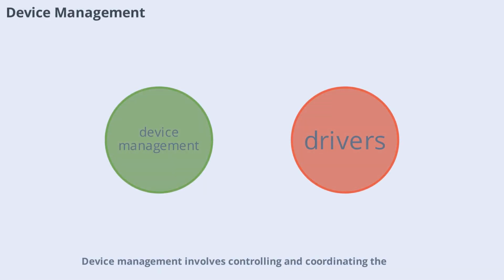Device management involves controlling and coordinating the use of hardware devices such as printers, scanners, and external drives. The operating system uses device drivers to communicate with hardware, translating user commands into actions the device can perform. This ensures that all devices work together seamlessly, providing a smooth user experience.